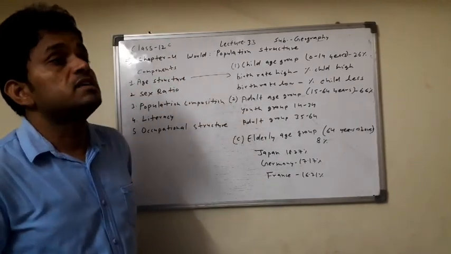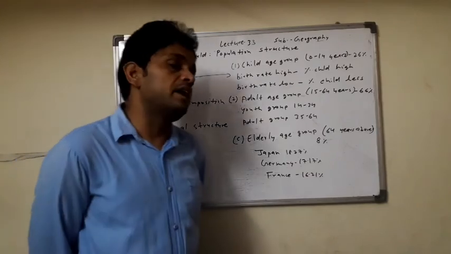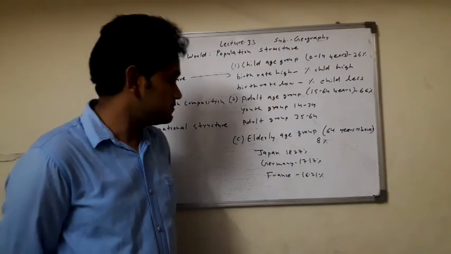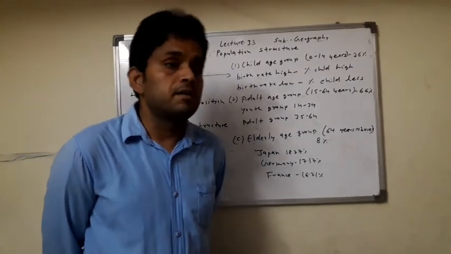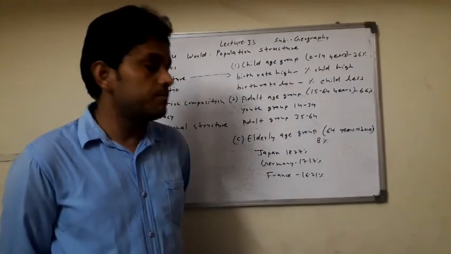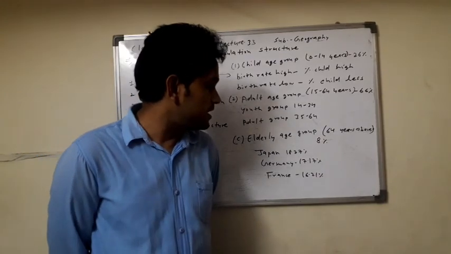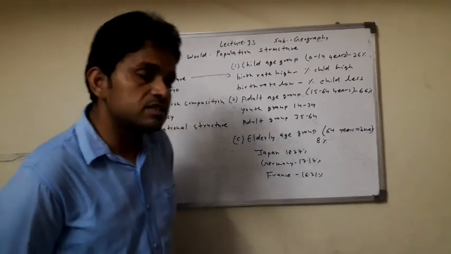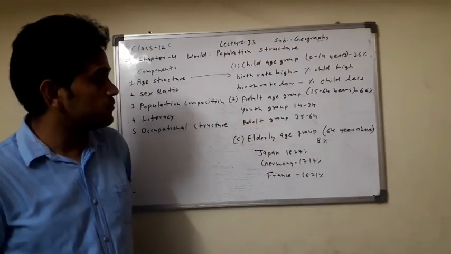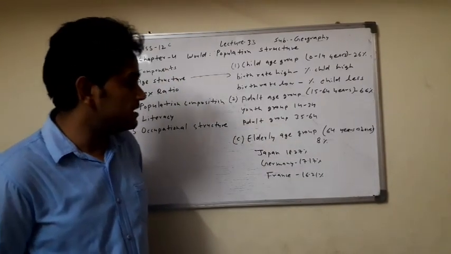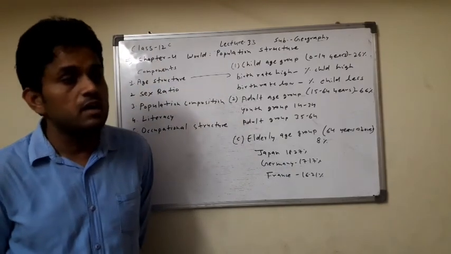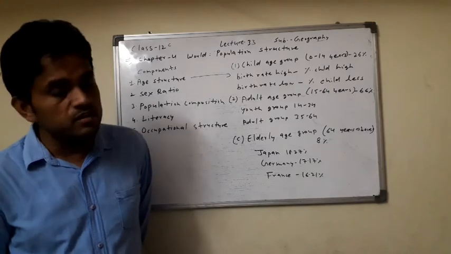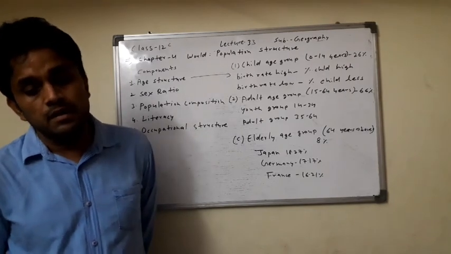Next, where are the maximum elderly people or old men found? In developed countries like Japan, Germany, France. In the total population of Japan, 18.27% is elderly age group. In Germany 17.17%. In France 16.21%. Clear? The highest elderly age group is found in the developed countries.